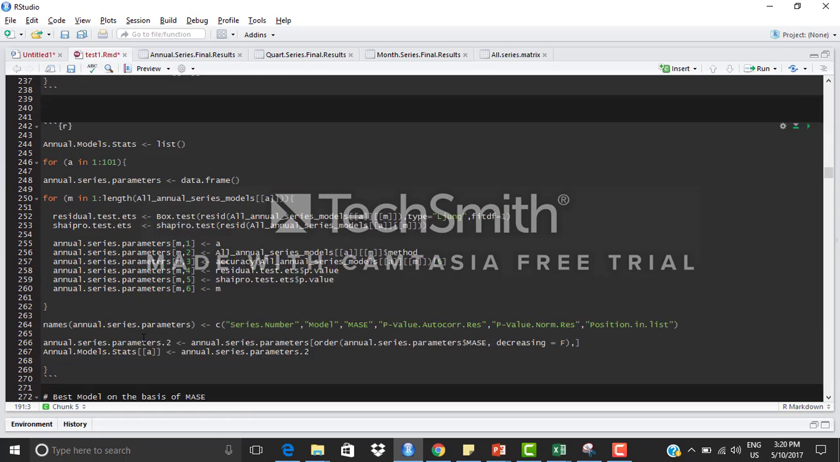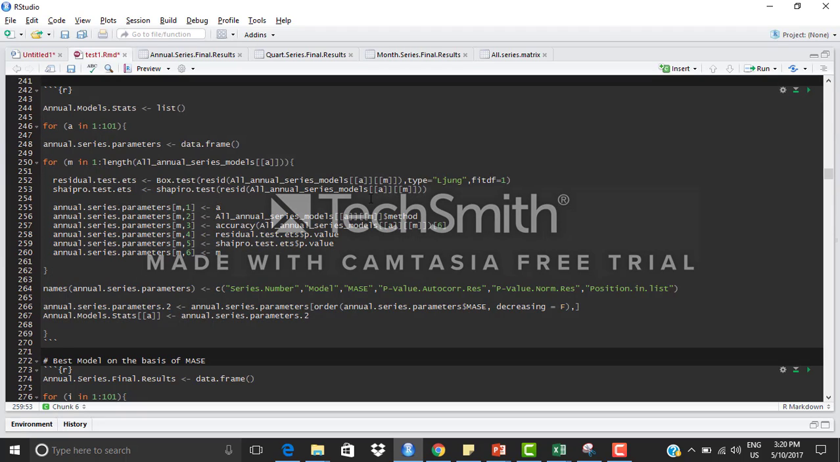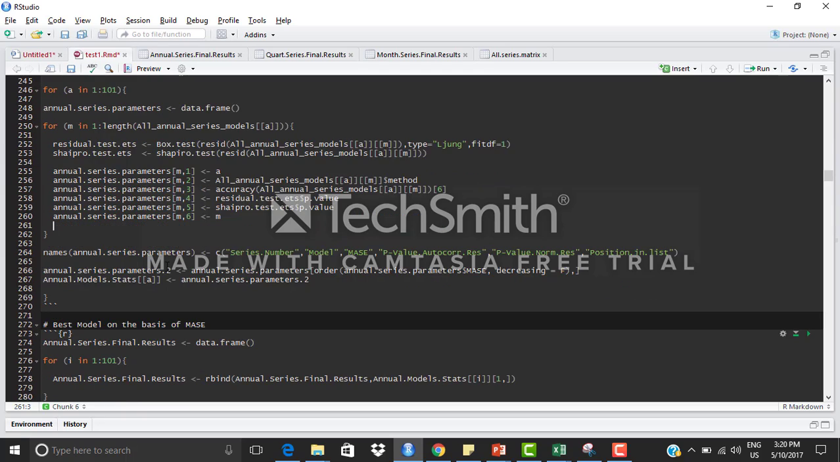If you look through the code, this is the main code in which the test is performed. This is the Box-Cox test, and this is the Shapiro test for the normality testing. And all the values are inserted into a data frame called annual series parameter.